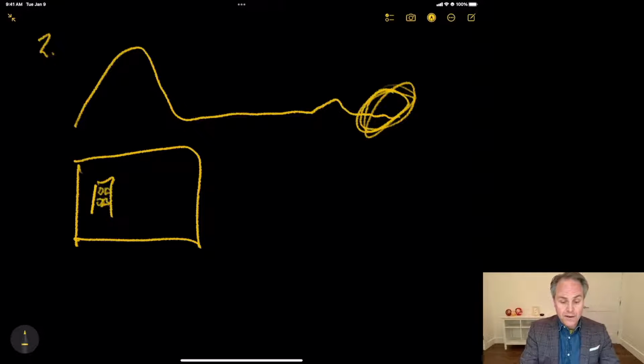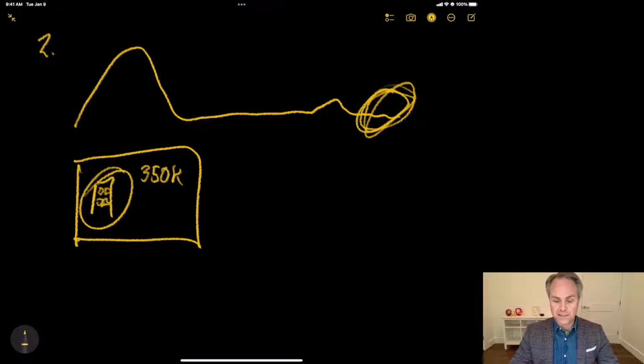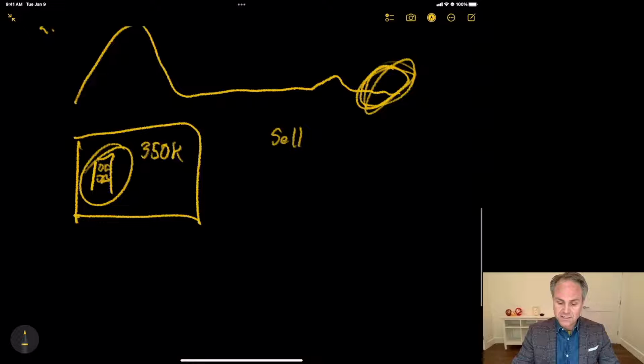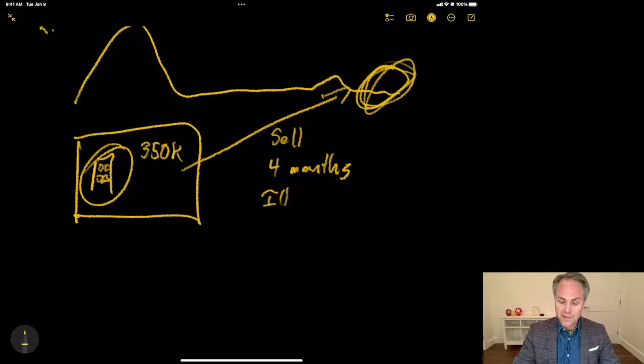Now we're not going to borrow any money. We're just going to pay $350,000 for it. Now we own that thing outright. So now we come to November, December, and we decide to sell this one. We're in the same problem as we were before. It's going to take us at least 4 months to sell, I would suggest. So we're not in a good position to take that money out for when we need it. It's too illiquid.